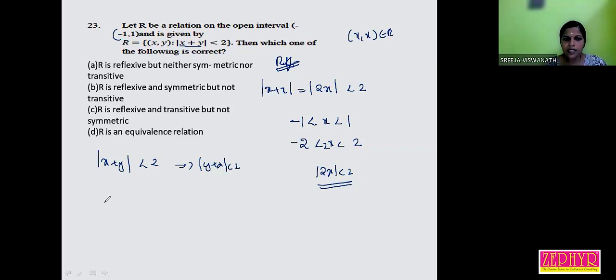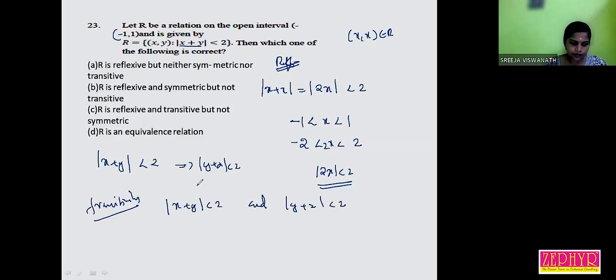Okay. Now, transitivity. Is it transitive? If mod x plus y is less than 2 and mod y plus z is less than 2, then what about mod x plus z? Always remember x, y, z belong to the open interval -1 to 1.